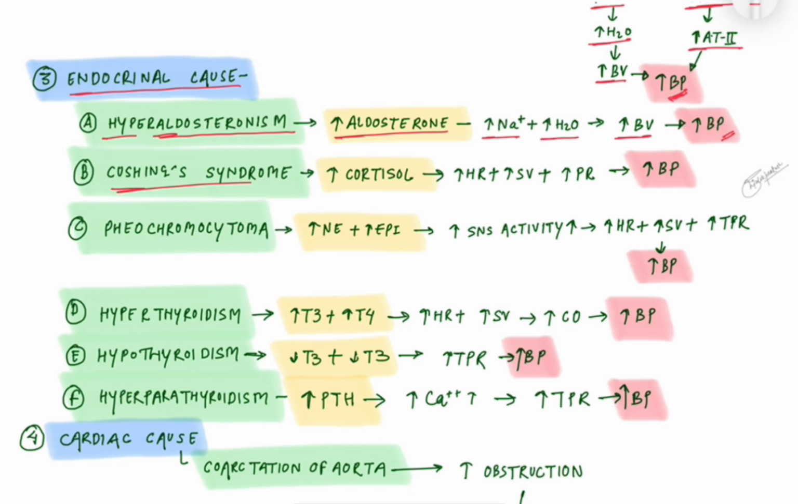In Cushing syndrome, the high cortisol level increases the heart rate and stroke volume and also increases the peripheral resistance, increasing the blood pressure. In pheochromocytoma, increased epinephrine or norepinephrine levels increase the sympathetic activity. It causes increased heart rate, increased stroke volume, increased total peripheral resistance, and increased blood pressure.